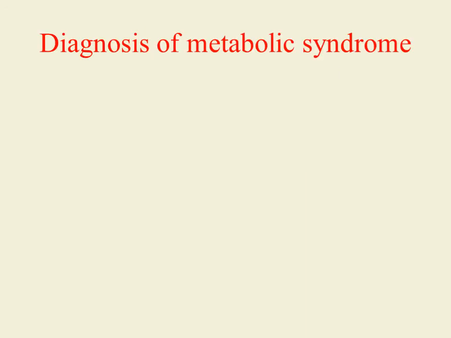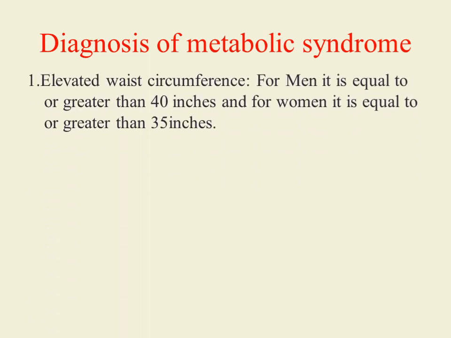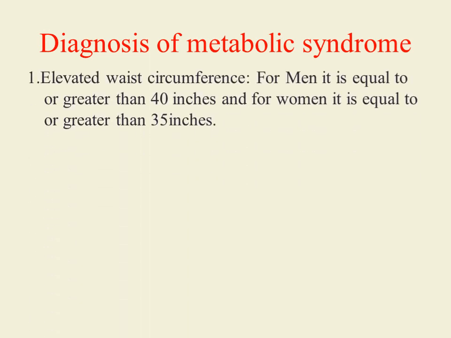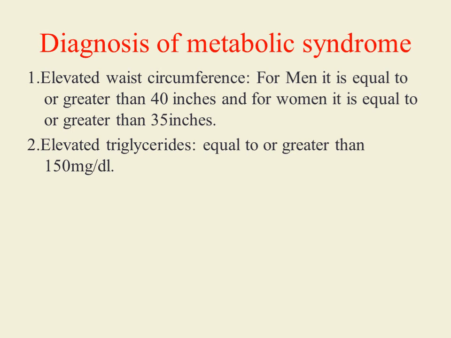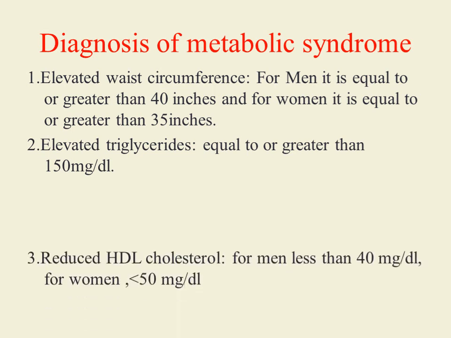Diagnosis of metabolic syndrome. How will you diagnose metabolic syndrome? Number one, elevated waist circumference to assess obesity. For men, it is equal to or greater than 40 inches, and for women, equal to or greater than 35 inches. Second, elevated triglyceride equal to or greater than 150 milligram per deciliter.